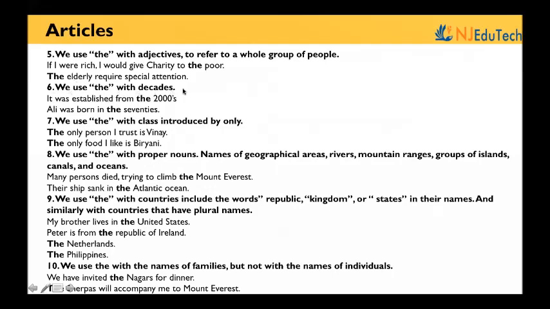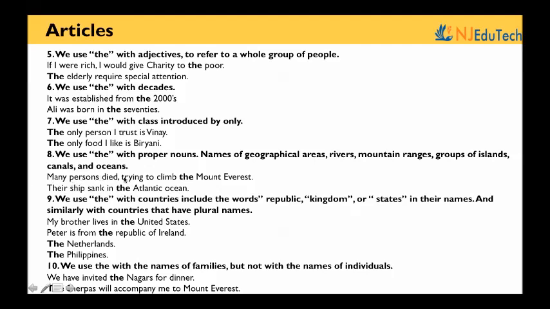We use the with decades. It was established from the 2000s. Ali was born in the 70s. We use the with class introduced by only. The only person I trust is Vinay. The only food I eat is biryani. We use the with proper nouns, names of geographical areas, rivers, mountain ranges, groups of islands, canals, and oceans.